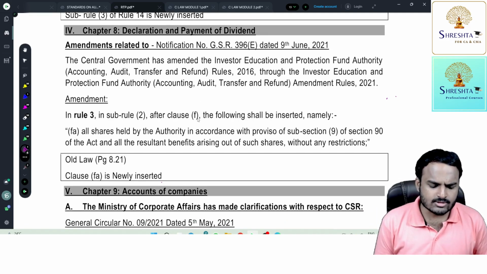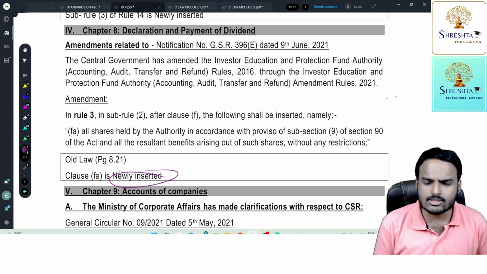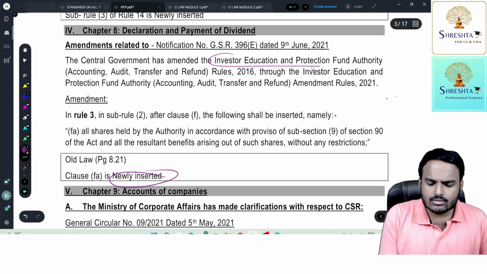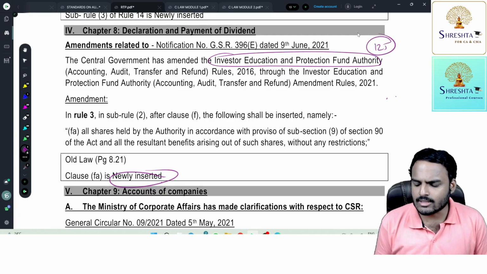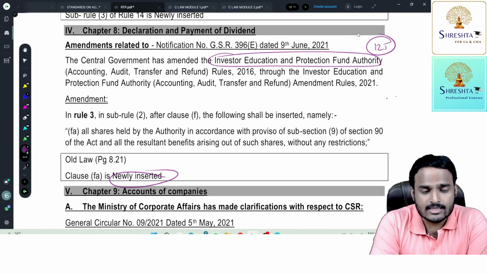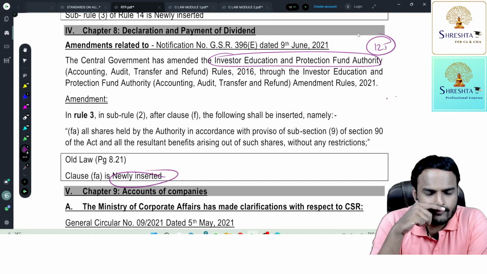Next, the fourth amendment. This is also a newly inserted point. This is not a modification to the existing provision. This is a newly added point. So when you see this, Investor Education and Protection Fund, you know that under section 125, certain amounts shall be credited to the IEPF account, like the dividends which are not claimed for a period of 7 consecutive years. Unclaimed dividends, unpaid dividends, and shares with respect to these dividends. The company should credit all these amounts and securities to IEPF, right?